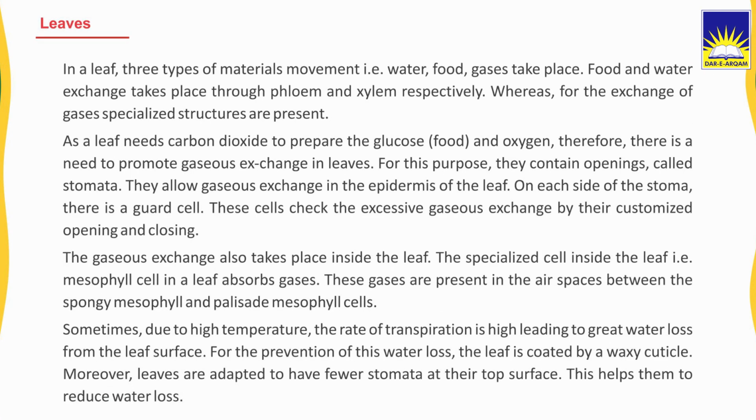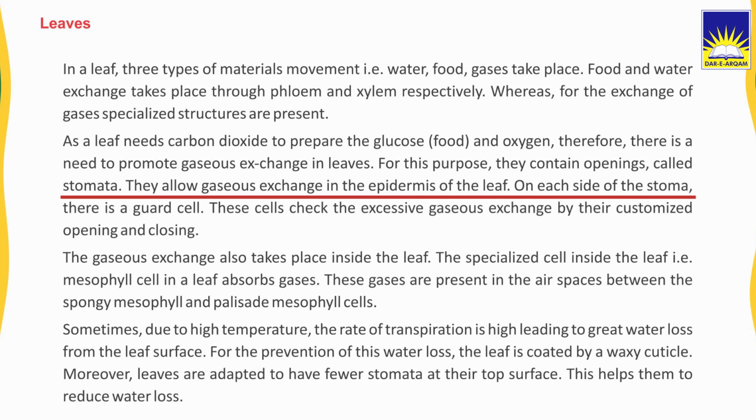The next part of the plant is leaves. In a leaf, three types of material movement take place: water, food, and gases. Food and water exchange take place through the phloem and xylem respectively, whereas for the exchange of gases, specialized structures are present. As a leaf needs carbon dioxide to prepare glucose and oxygen, there is a need to promote gaseous exchange in leaves. For this purpose, they contain openings called stomata. They allow gaseous exchange in the epidermis of the leaf.